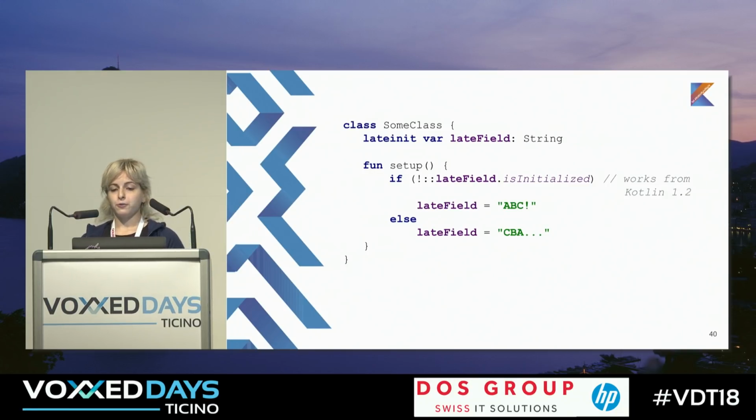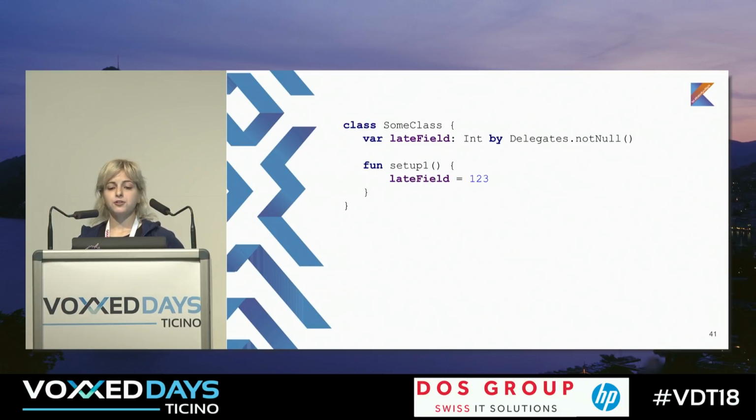And there is also one more option. You can use Delegates.notNull. Lateinit is a keyword built into the language, and Delegates.notNull is a custom delegate, which was built with the instruments of Kotlin. And unfortunately, using this delegate, you cannot check if a variable was initialized or not.